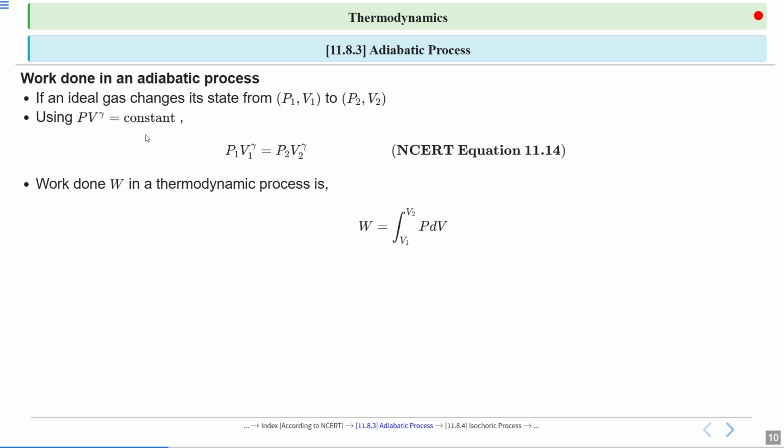Now we know the formula of the work done in a thermodynamic process, that is W equal to integration from V1 to V2 of P dV. Here volume changes from V1 to V2.